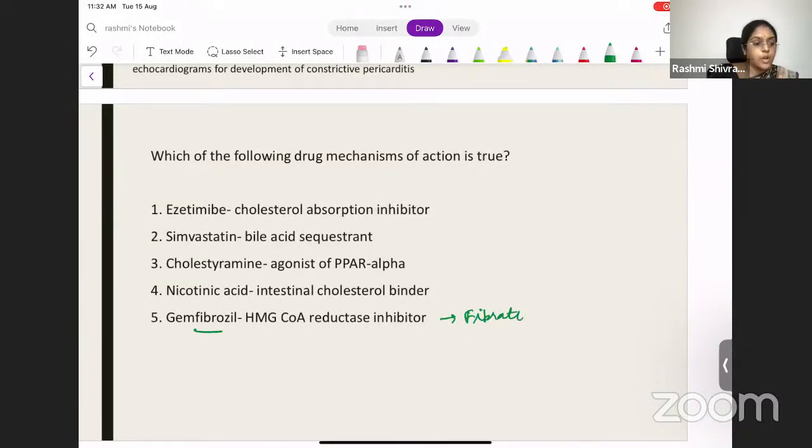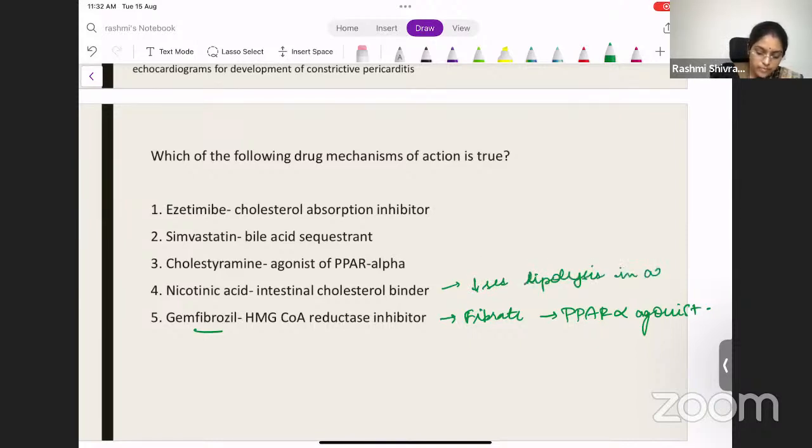It is a PPAR alpha agonist. So thereby it reduces the cholesterol levels. What about nicotinic acid? Nicotinic acid decreases lipolysis in the adipocytes. So it's not that, right?